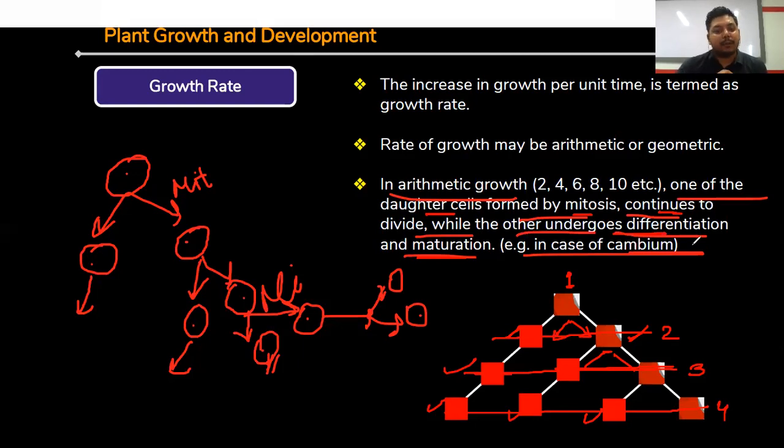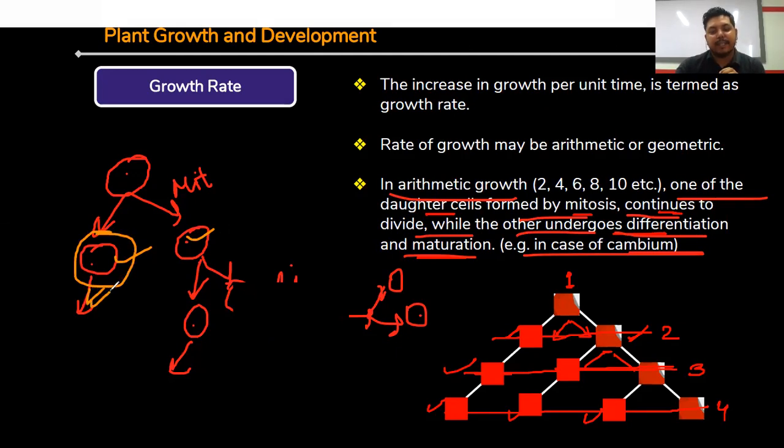So in the arithmetic growth rate, where one cell is undergoing mitotic division, two cells are produced always, right? Already you have learned about mitosis and meiosis in class 11, in the cell cycle and cell division chapter. Through mitosis, we are getting two cells with the same amount of chromosomes. This is called mitotic division. So from one cell first, we are getting two cells. Clear? One cell undergoes cell maturation, cell elongation, and its specific function, and the remaining cell again undergoes the mitosis process and forms two cells.